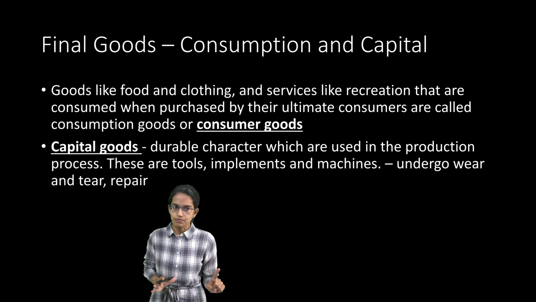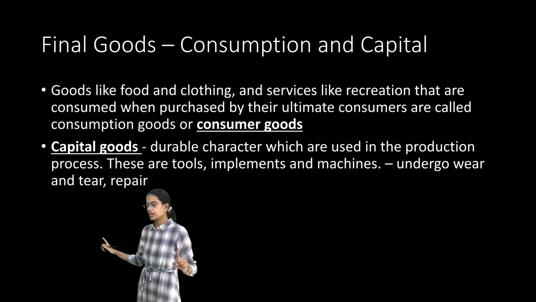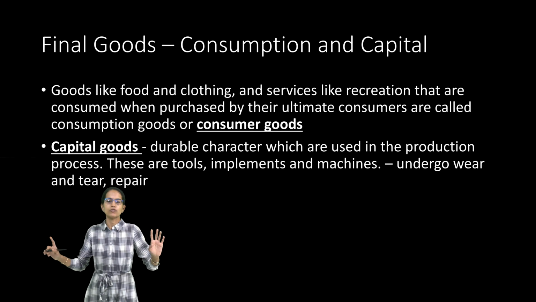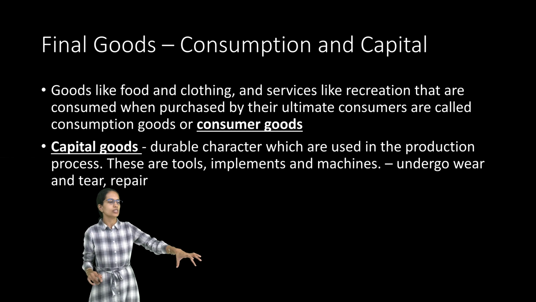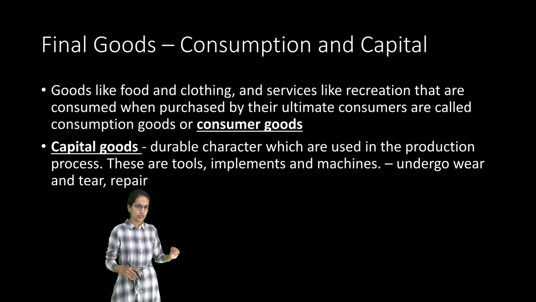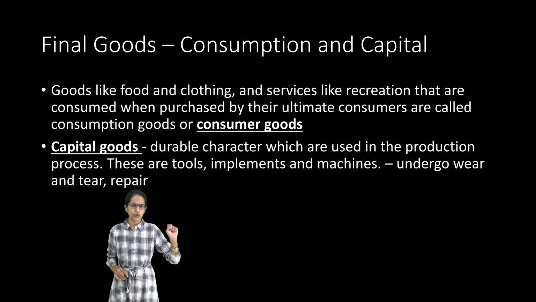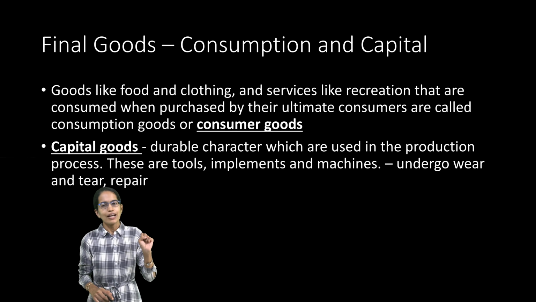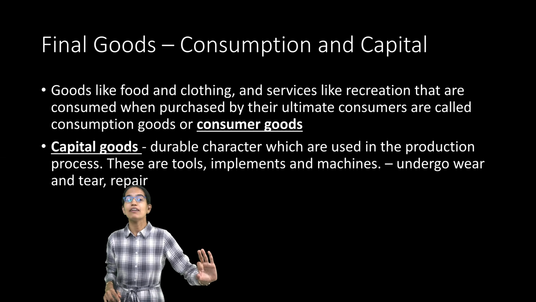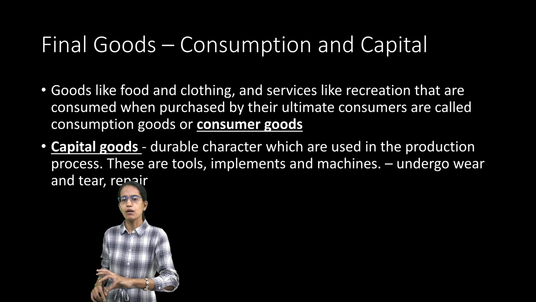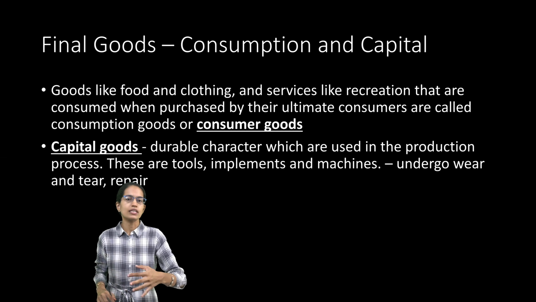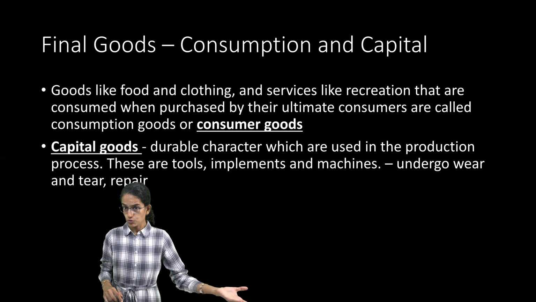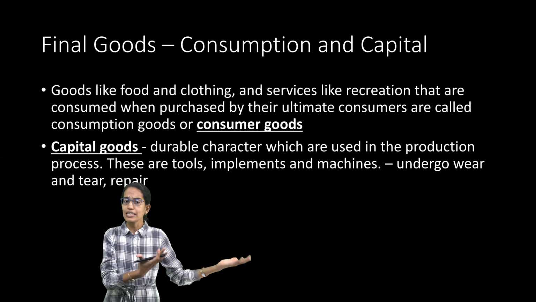It can be a consumption good, it can be a capital good. How do we differentiate? The concept is very simple. Consumer goods are those goods which are used by consumers. For example, anything pertaining to food, clothing, recreation are all consumer goods. Fast moving consumer goods, FMCGs as we call them, for example, soap, toothpaste, all of those would be fast moving consumer goods required on a regular basis.